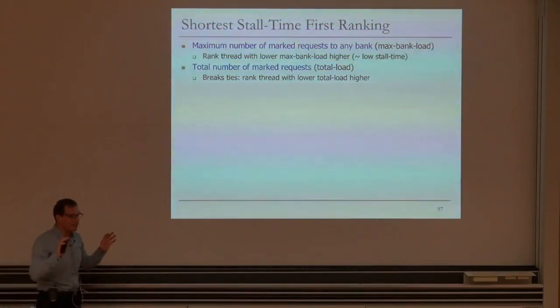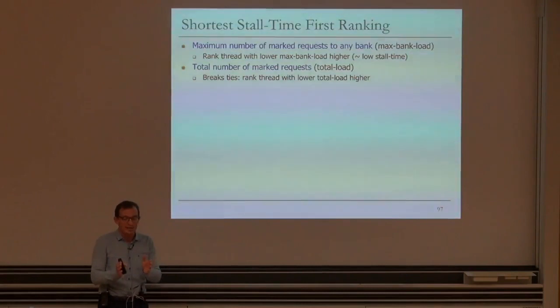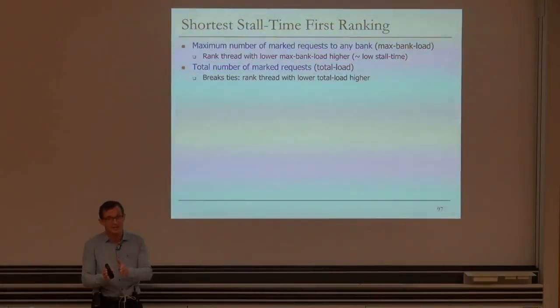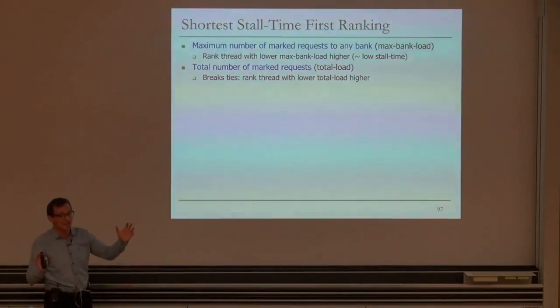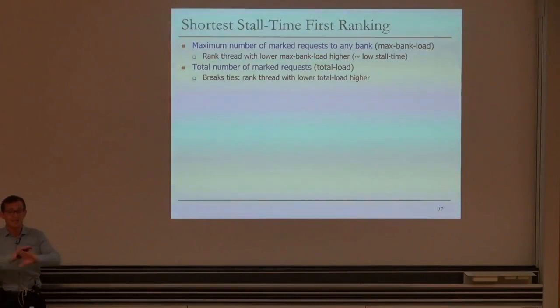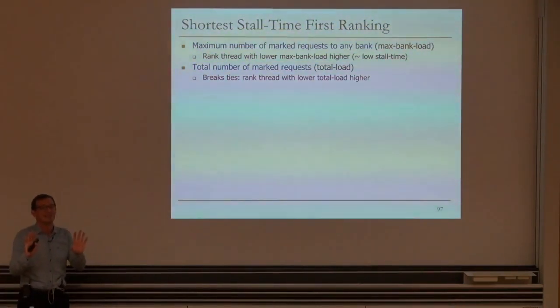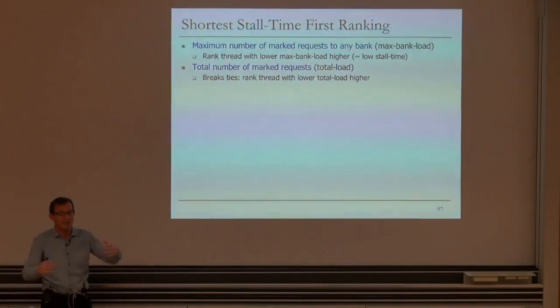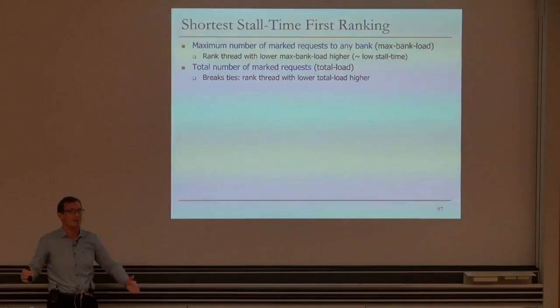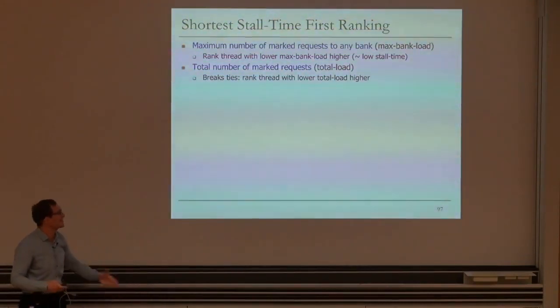Basically, remember, we're trying to approximate stall time. If a thread has small stall time to begin with, we're going to prioritize that. If a thread has lots of stall time to begin with, we're going to deprioritize that within that batch. You may think this is unfair. Yes, it's potentially unfair within the batch. If you do it indefinitely, it can starve threads that have a lot of requests. But remember the batching boundary. We're doing this only within a batch.